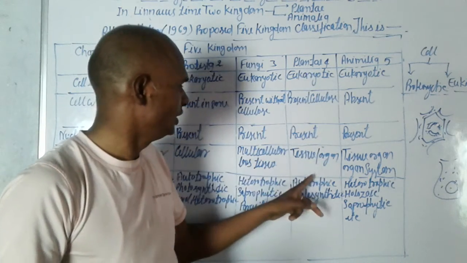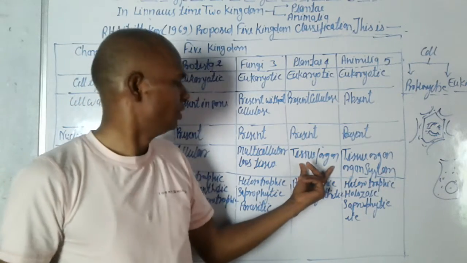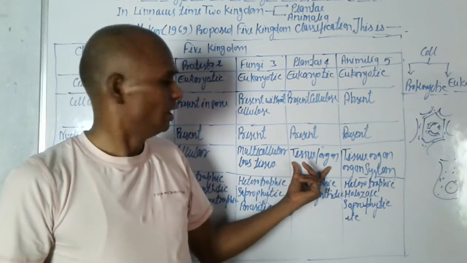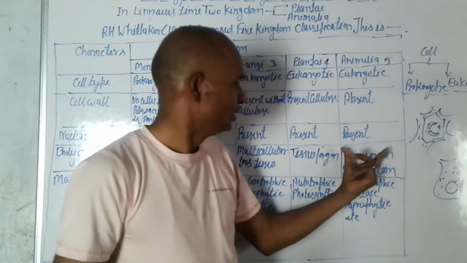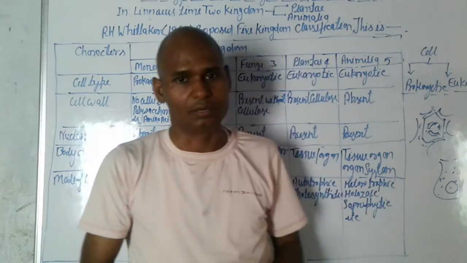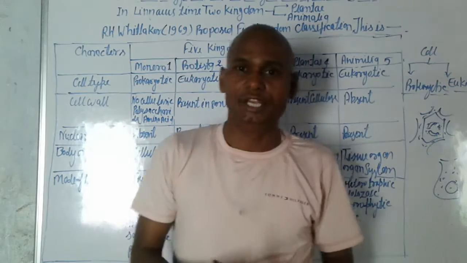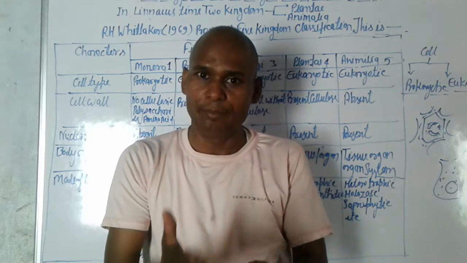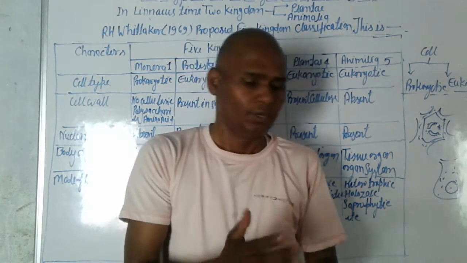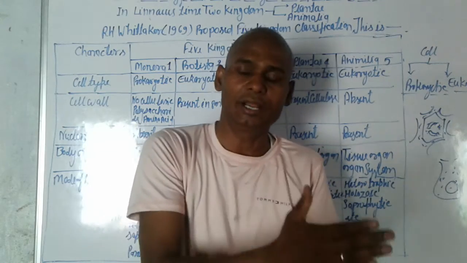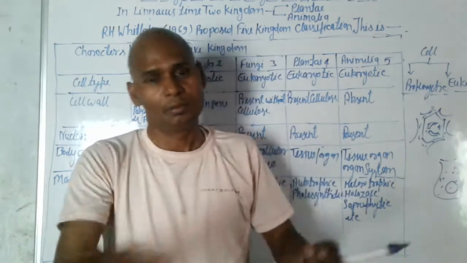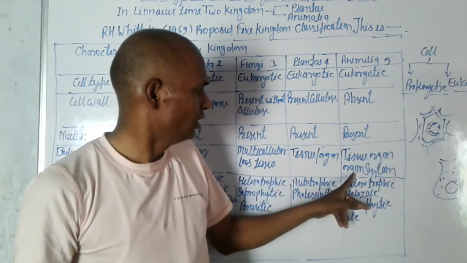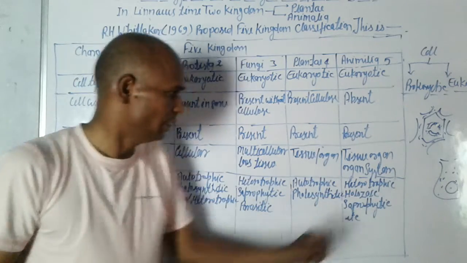And plants have tissues and organs. In plants, tissues and organs. And in Animalia, tissues, organs and organ systems. We can know about the animal organization of the body. First, cells make tissues, tissues make organs, organs make organ systems, and organ systems make the body. So in Animalia, tissues, organs and organ systems are the characters.